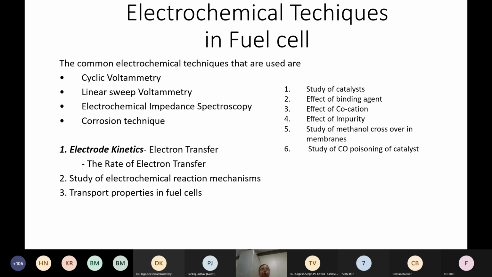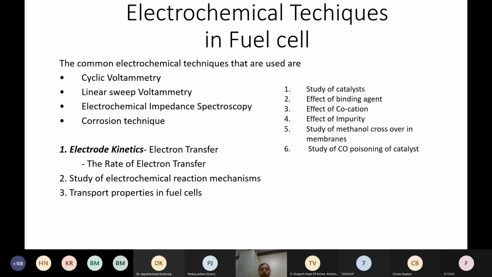What tests can we do to characterize these? Basically, you can do a cyclic voltammetry, from which we can get what is known as the electrochemical surface area, which indirectly gives you the catalytic activity. You can perform linear sweep voltammetry experiments where you can directly compare the performance of one catalyst from the onset of oxidation, from the current density that is obtained, and also you can calculate the number of electrons that are taking part in the reaction. All these things determine how effective our catalyst is.